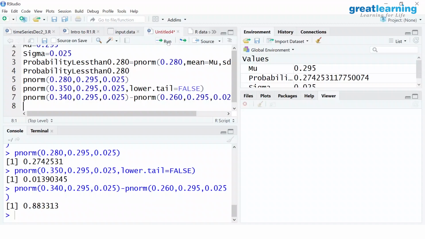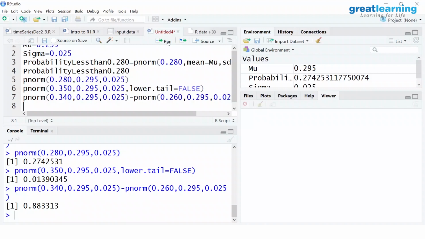In other words, you assume the same data. The mean is 0.295. Let's say the X is here. This area must be 90%. So what is the weight?